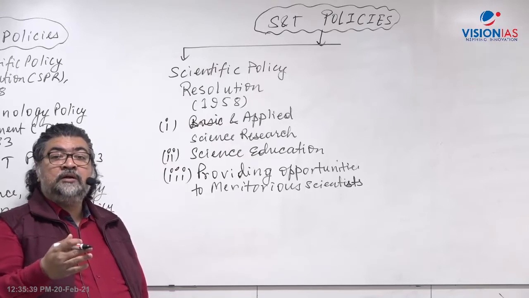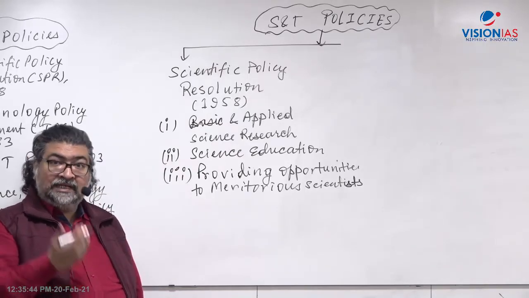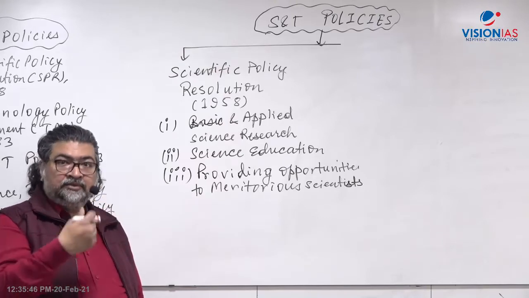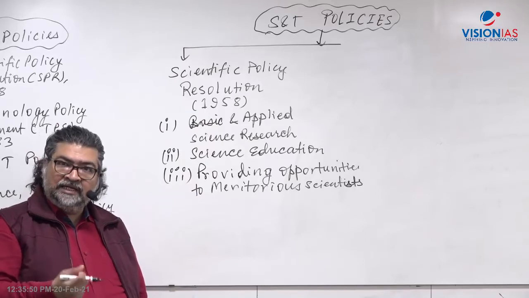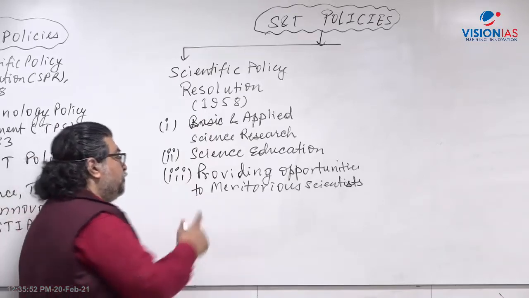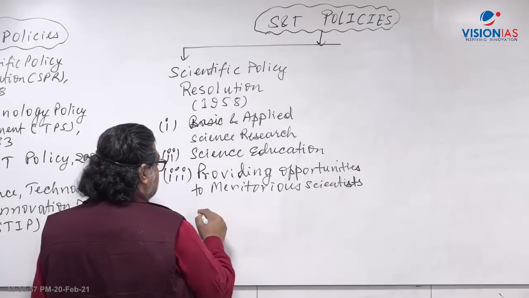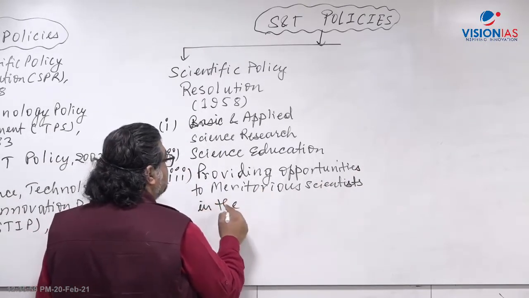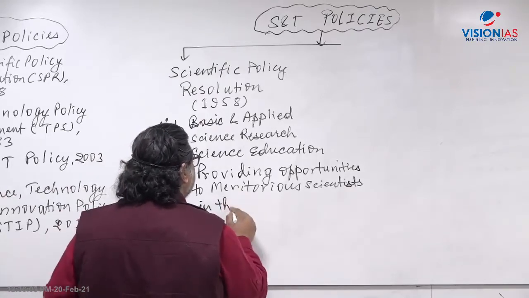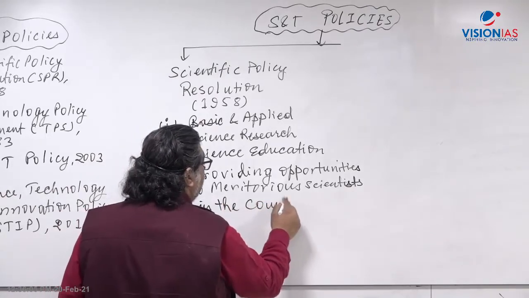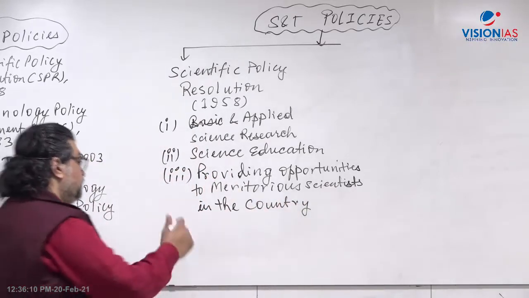This is something called brain gain, rather than brain drain. Drain here means going outside. Gain means retaining the talent in the country, right? So providing opportunities to meritorious scientists in the country. So that's what you know, Homi Jahangir Bhabha or Dr. Vikram Sarabhai, all those scientists who at that time worked in different areas and developed various areas of science and technology.